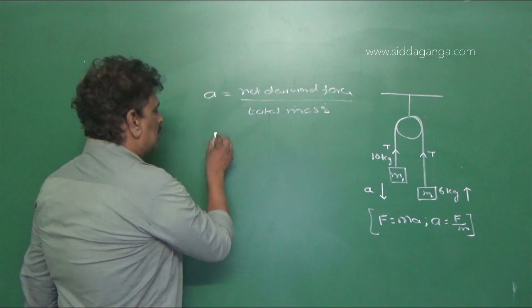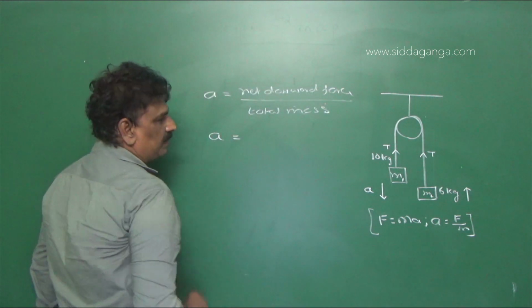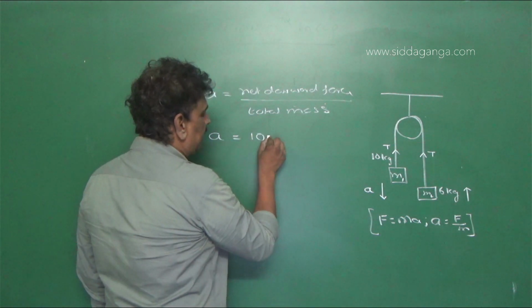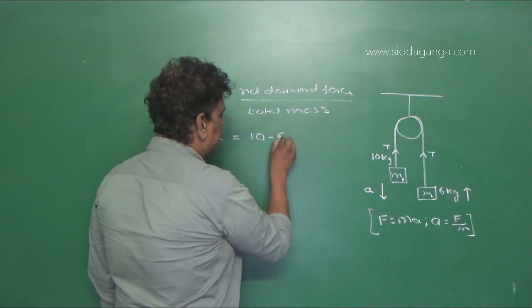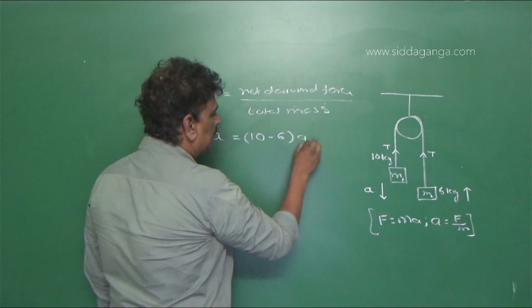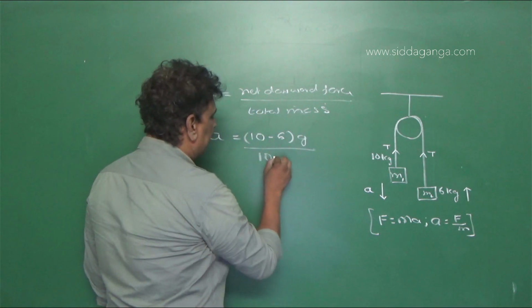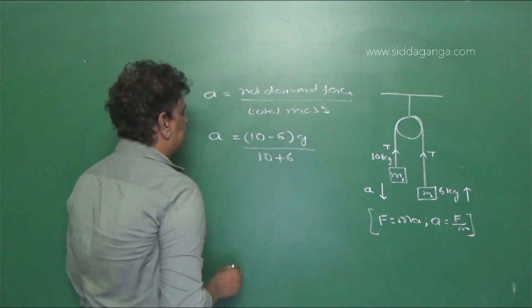So A is equal to the net downward force, 10 minus 6 into g, divided by 10 plus 6.